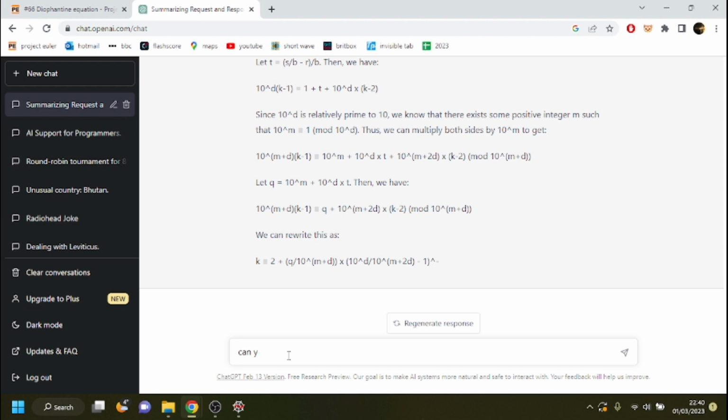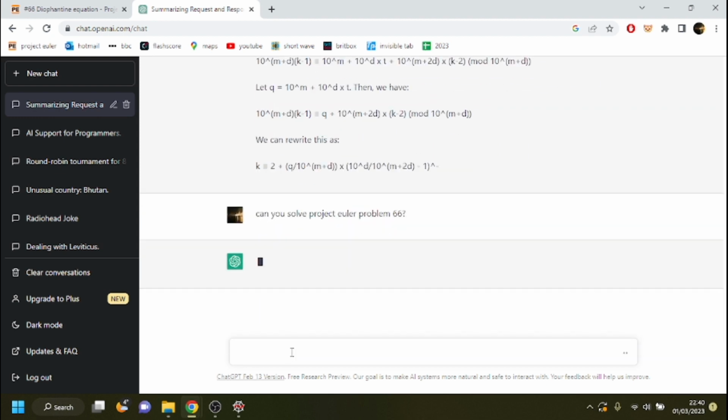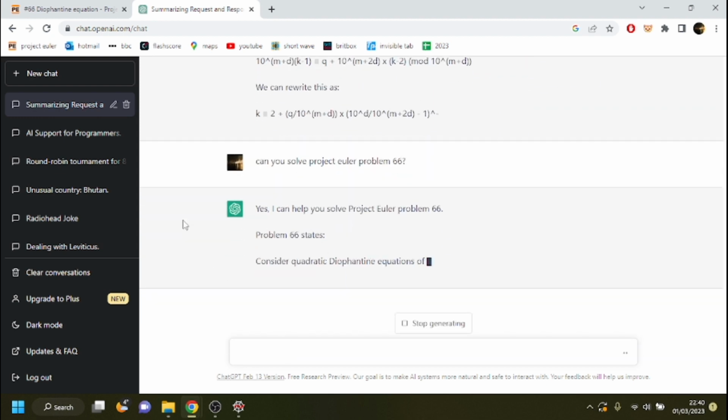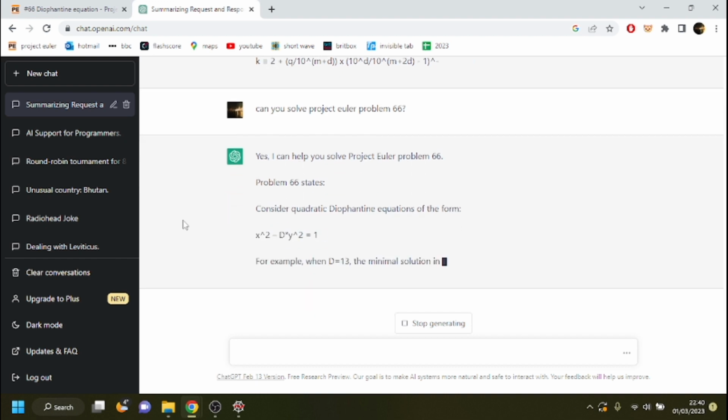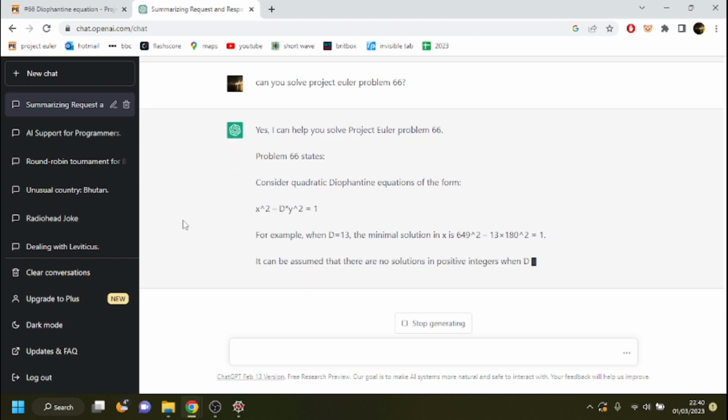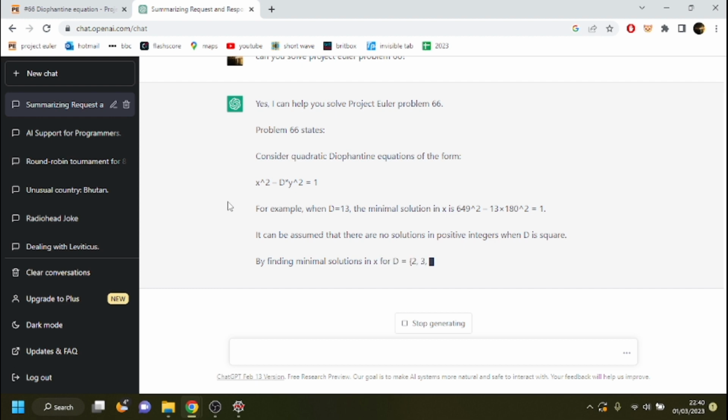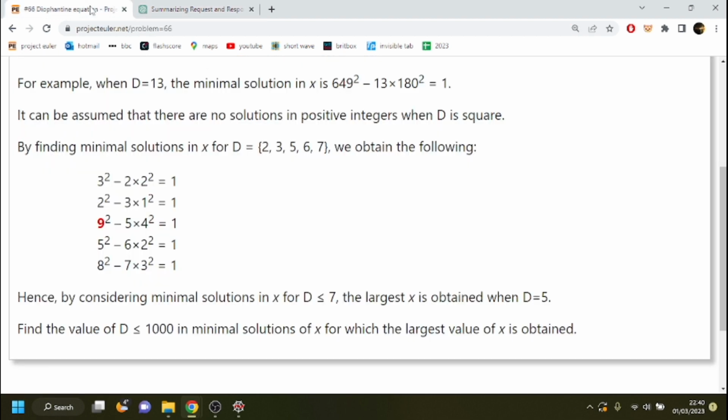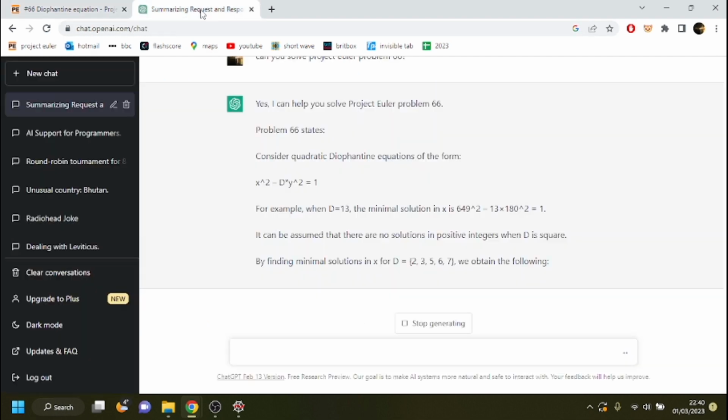Can you solve Project Euler problem 66? Yep. For example, when okay, yeah. So again, copying the text off the page.